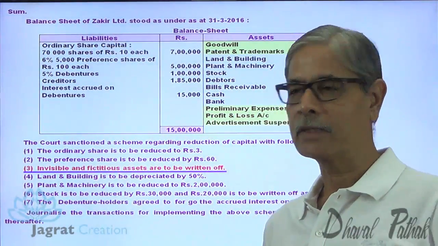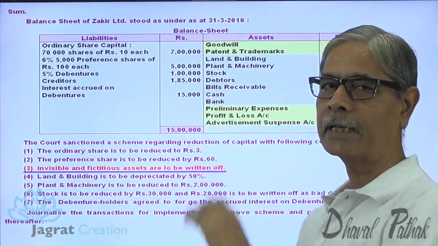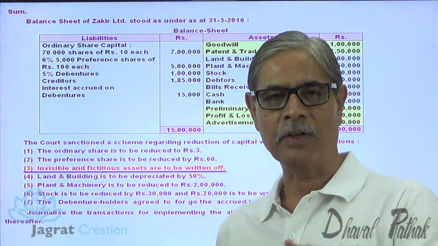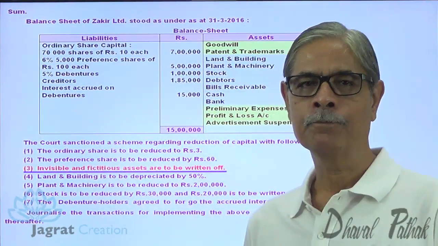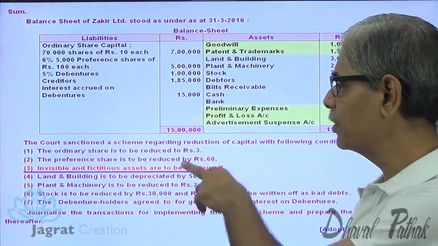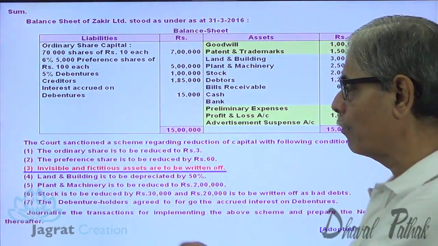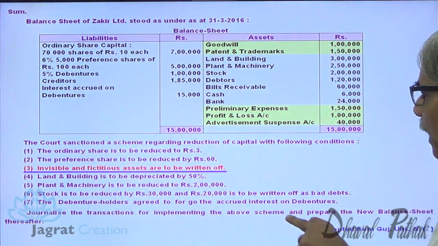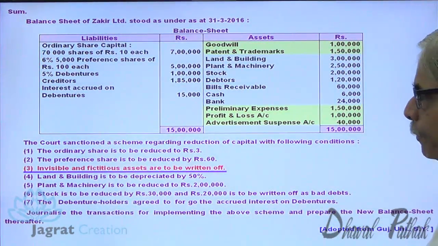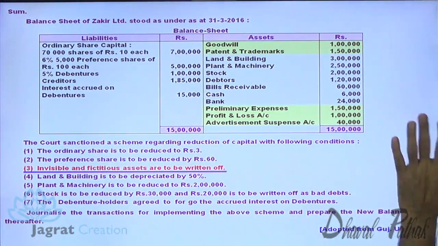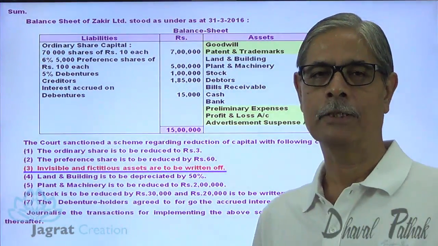So all other losses are to be written off against the capital contributed by equity shareholders, per share rupees 7, and by preference shareholders, per share rupees 60. Now, journalize the transactions for implementing the above scheme and prepare the new balance sheet. This is adapted from a university examination.